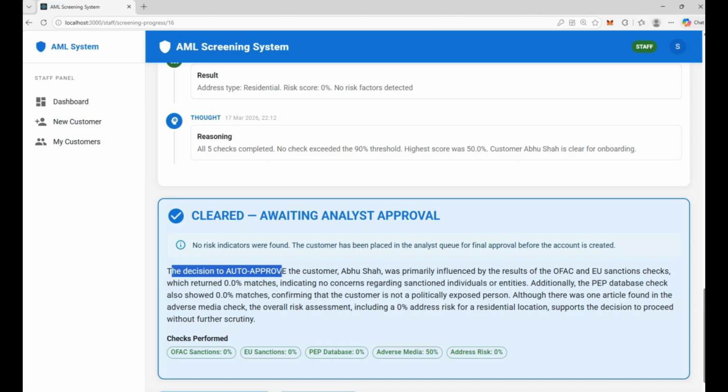And although it has auto approved this customer, when we look at the analyst dashboard, we can see that analysts can still reject this customer, or reject the decision made by agentic AI. So I have configured the system in such a way that there is always a human being in the loop. Even though agentic AI made a conclusion regarding approving this customer, there is still intervention of the analyst who can challenge its decision. Okay, and we'll see that in the next part.